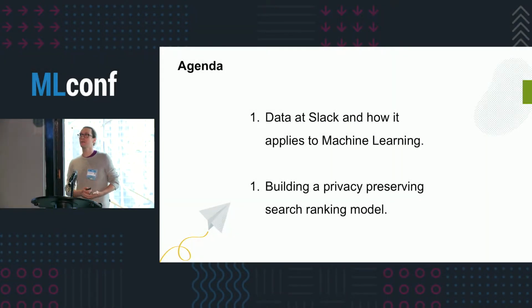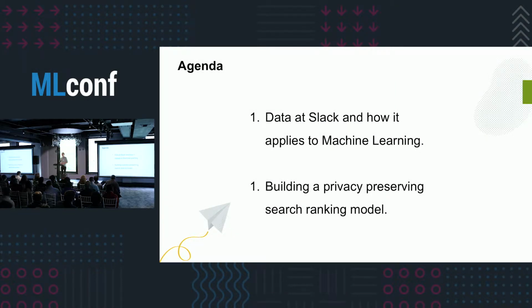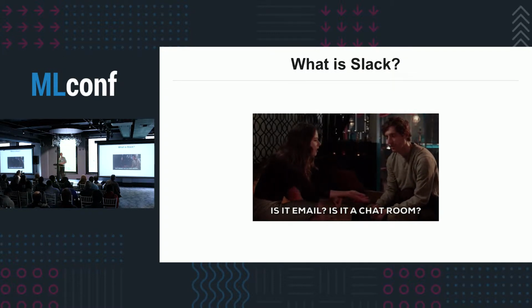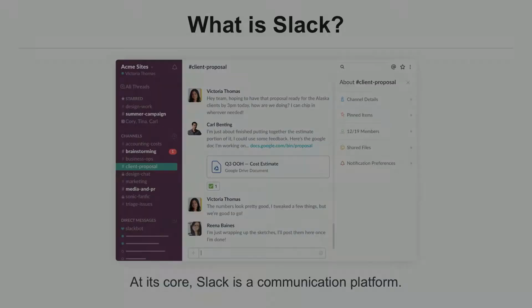So I'm first going to talk a little bit about data at Slack and how it applies to machine learning. And then I'm going to talk about how we built a privacy-preserving model for search ranking. So what is Slack? By a show of hands, who has never heard of Slack before? All right, cool. So I won't have to explain too much about how it works.